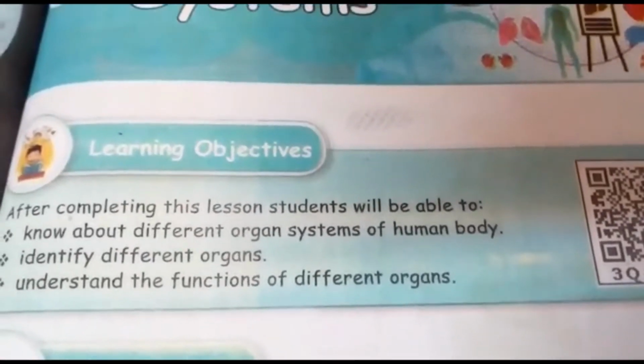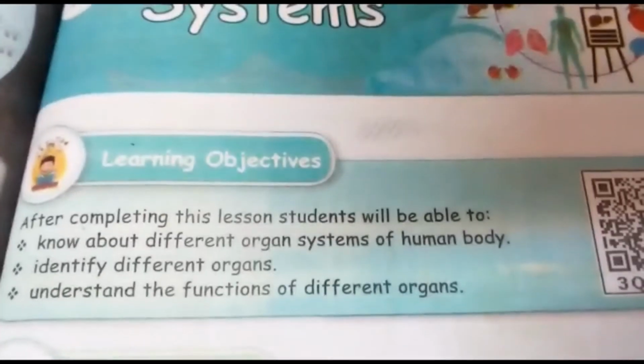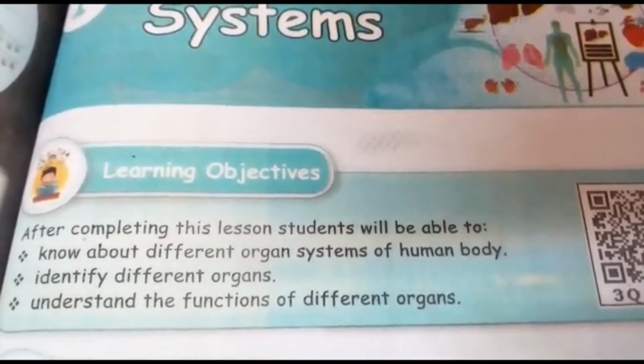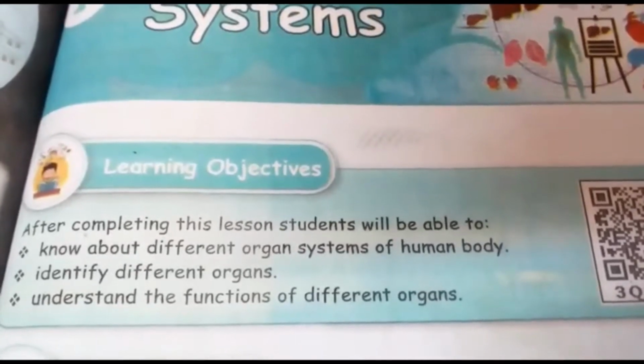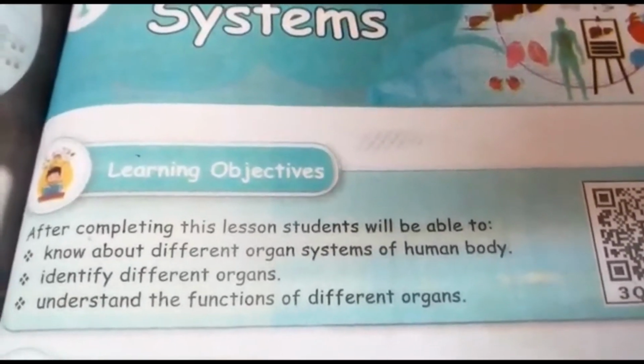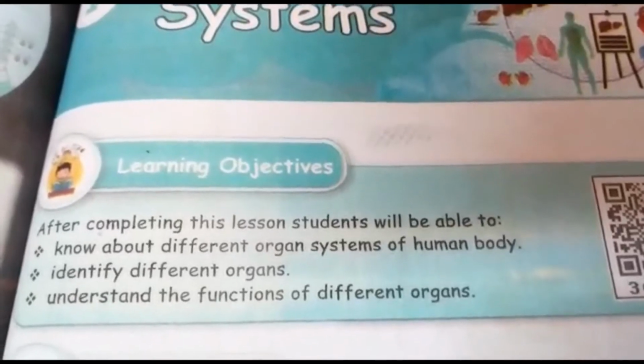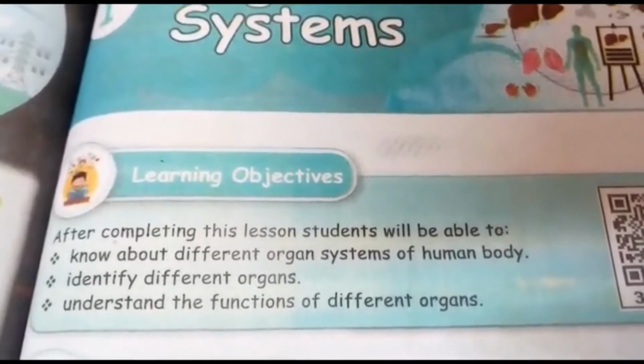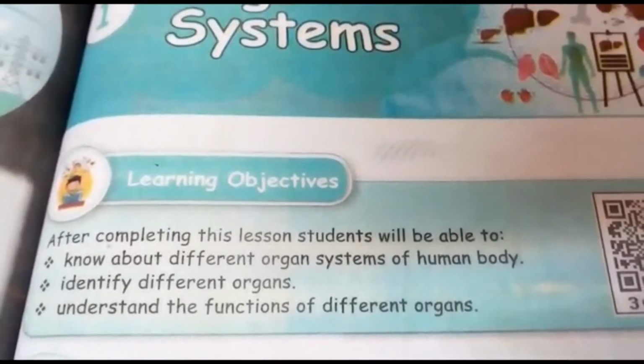These processes are carried out by different organs in our body. Different organs form the organ systems. In this lesson, we will study about different organ systems in our body and their functions. First, we are going to see about the digestive system.